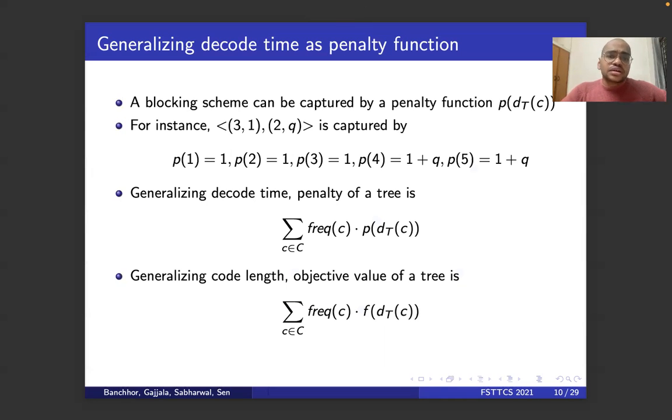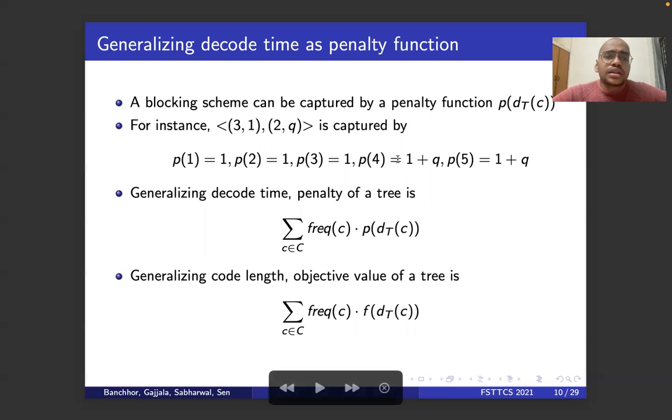Now, we earlier saw that when you're considering the instance of blocking scheme 3, 1 and 2, q, all this was happening just as a function of level. That is, all the characters in levels 1, 2, 3 had access cost 1. All the characters in levels 4, 5 had access cost 1 plus q. Now, what if instead of dealing with an entire blocking scheme, we remove this and give a mathematical abstraction called a penalty function, which is dependent only on the levels and is a non-decreasing function.